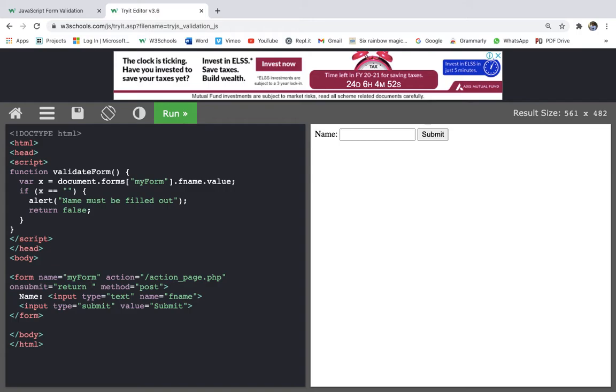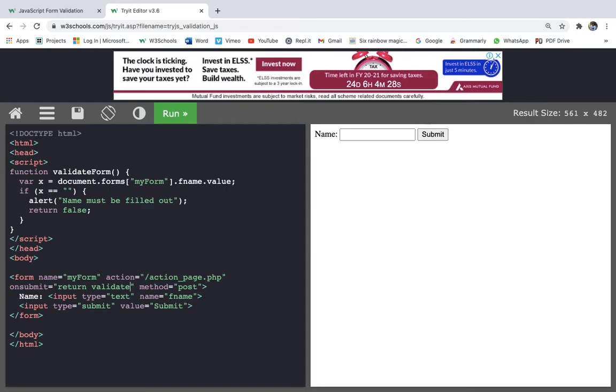In true value, it submits the form, but in false value, it stops submitting the form. But we will have to give return, else false does not mean anything to it, and it will continue submitting. So that's why it is important.